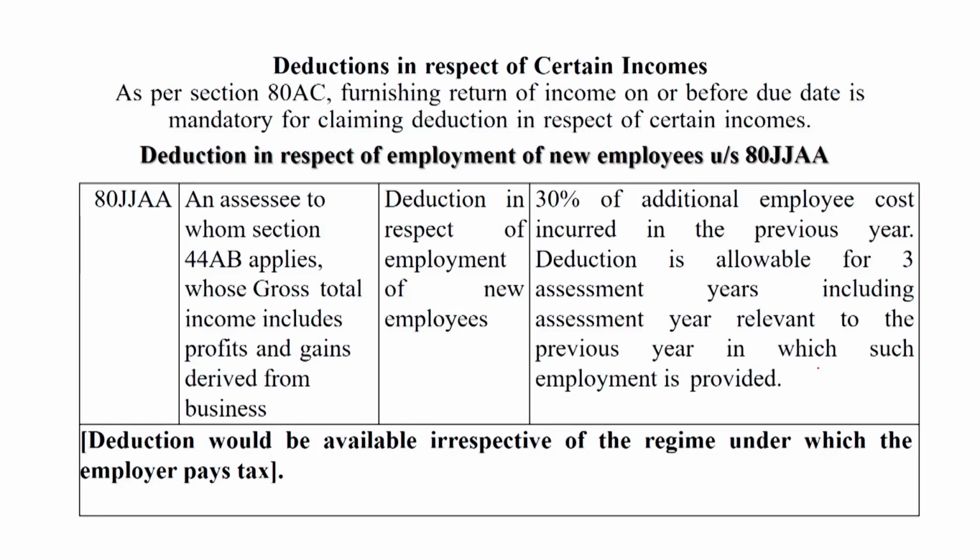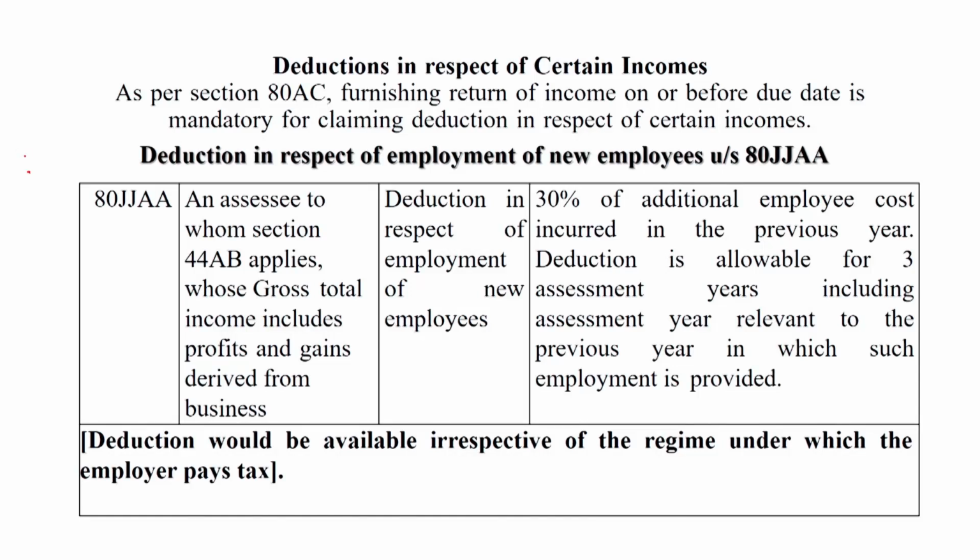In this category, deduction in respect of employment of new employees is called 80JJAA. 80JJAA is available to assessees to whom Section 44AB applies, whose gross total income includes profits and gains derived from business. The deduction is 30% of additional employee cost incurred in the previous year, and is allowable for three assessment years, including the assessment year relevant to the previous year in which employment is provided.